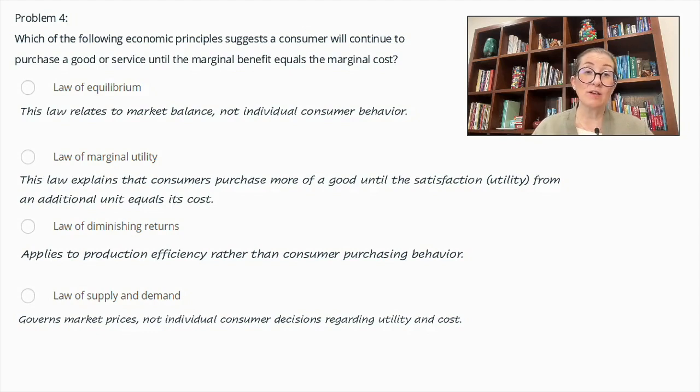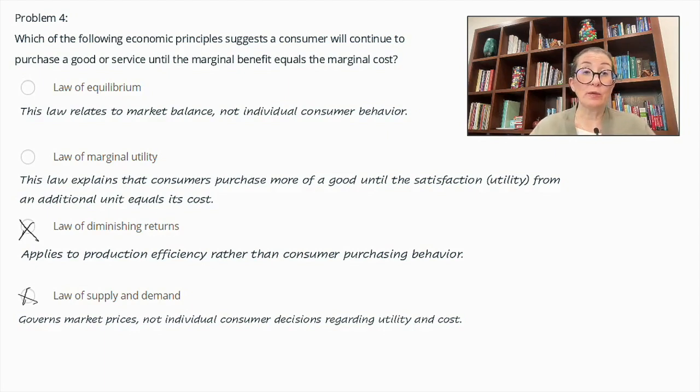Beginning there, law of supply and demand governs market prices, not individual consumer decisions regarding utility and cost. So we can cross that off. Law of diminishing returns. This applies to production efficiency rather than consumer purchasing behavior. So we can eliminate that as well.